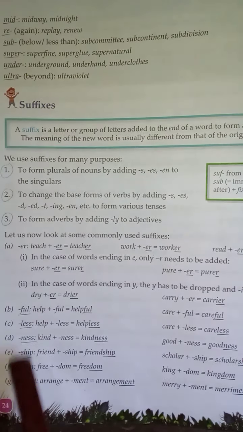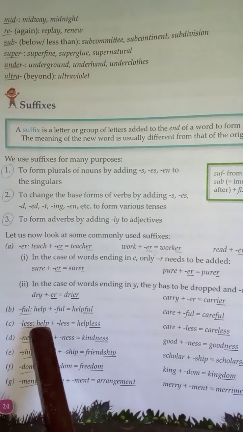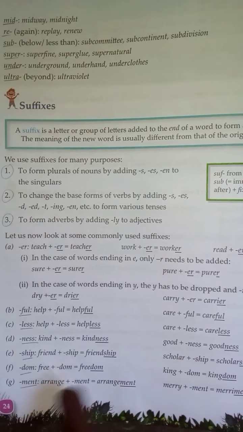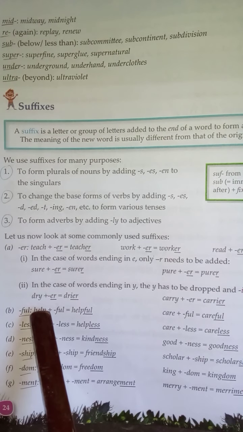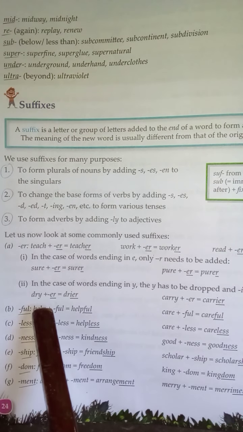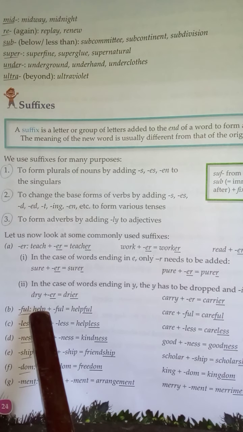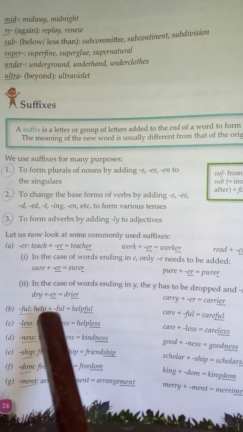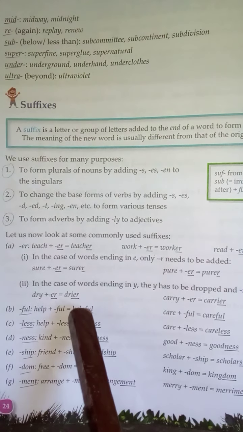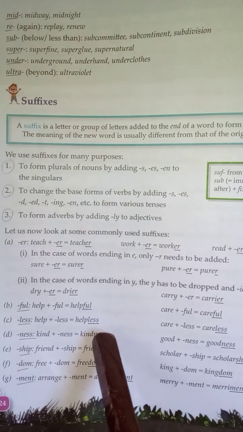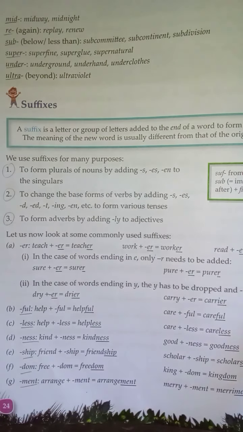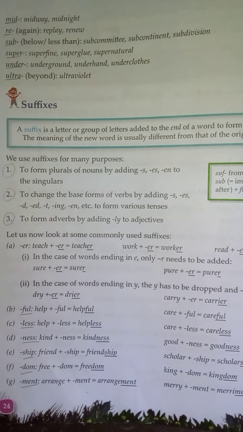Here you can see some examples of suffixes: full, less, ness, ship, dom, and all that. And er. Here you can see dry. Dry means suka, and if you add er, it will be drier. Full: helpful, careful, and all that. Less: helpless and careless, all these examples you can see. So children, come to the next page.